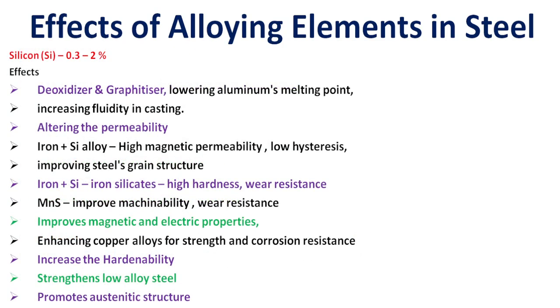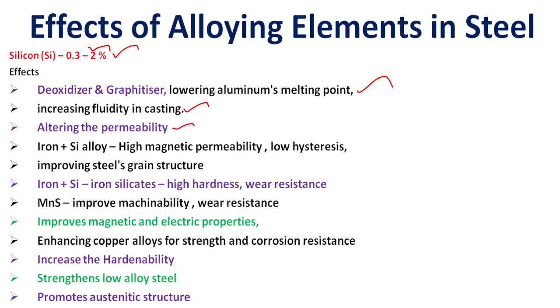The next is silicon. So what is the effect of silicon in steel materials? The maximum silicon content is 0.3 to 2% in steel material. The effect is that it is a deoxidizer and graphitizer, lowering the aluminum melting point, increasing the fluidity in casting, and altering the permeability.